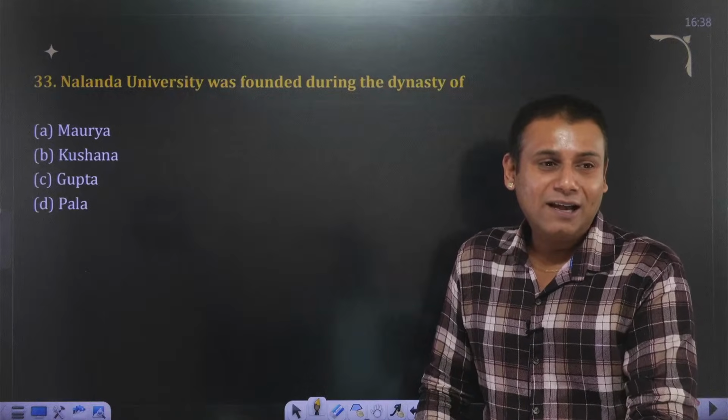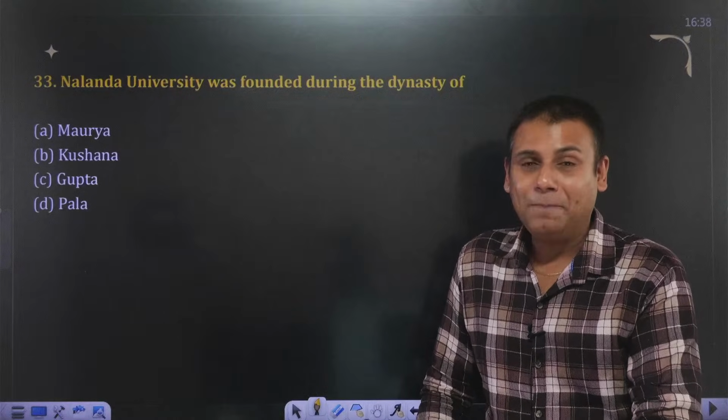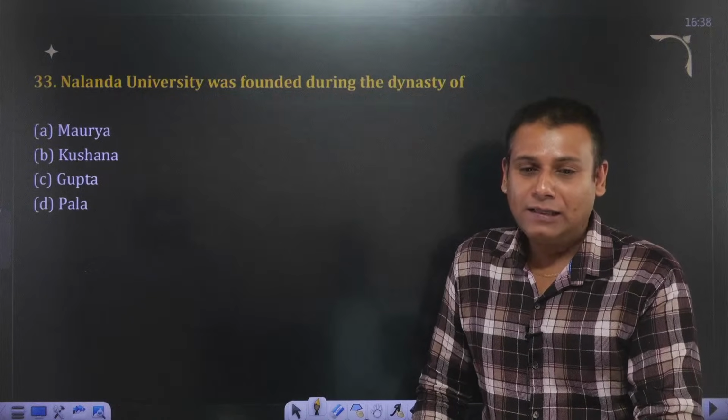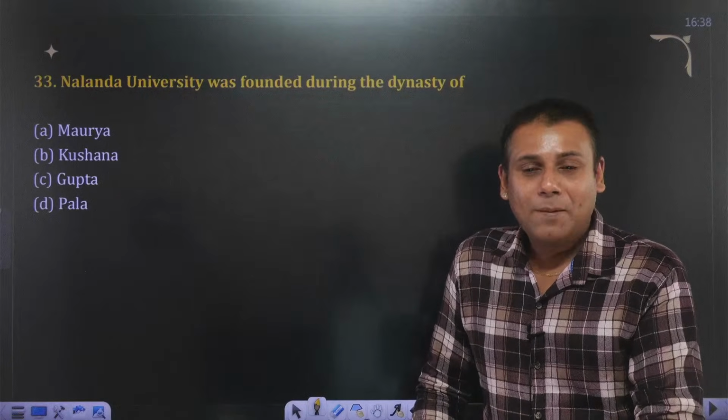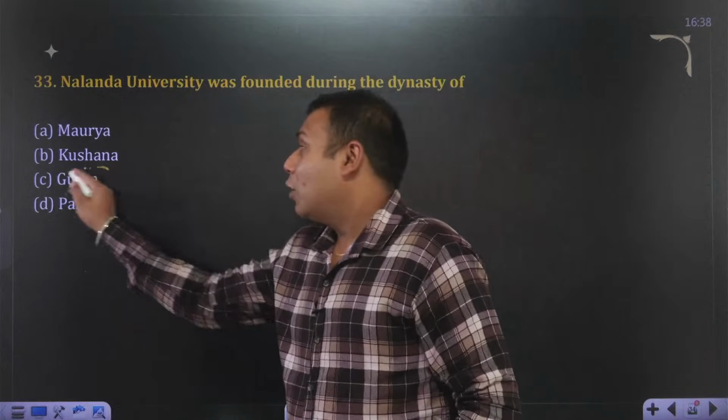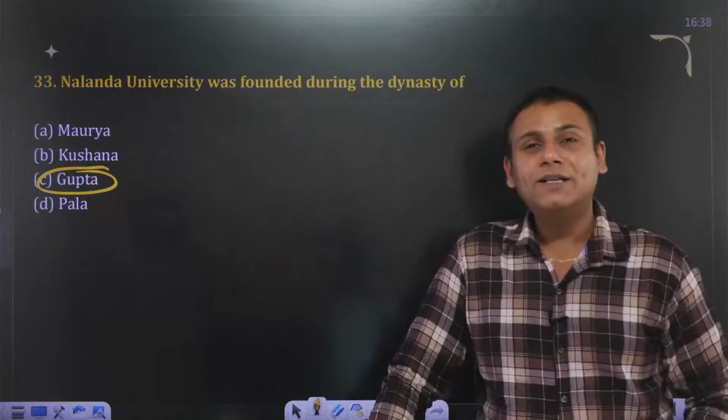Mauryan dynasty, Kushan dynasty, Gupta dynasty or Pala dynasty? Very good, Himvarsha. Nitesh. Perfect. Answer to this is Kumar Gupta dynasty rulers.